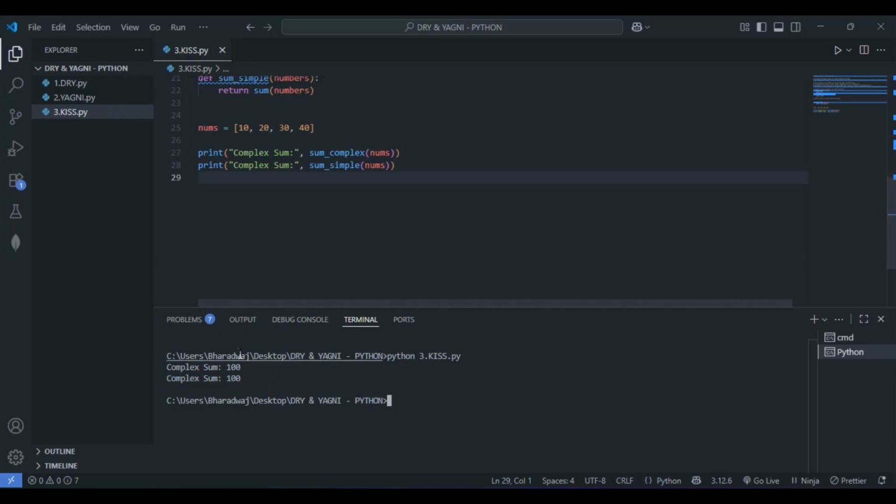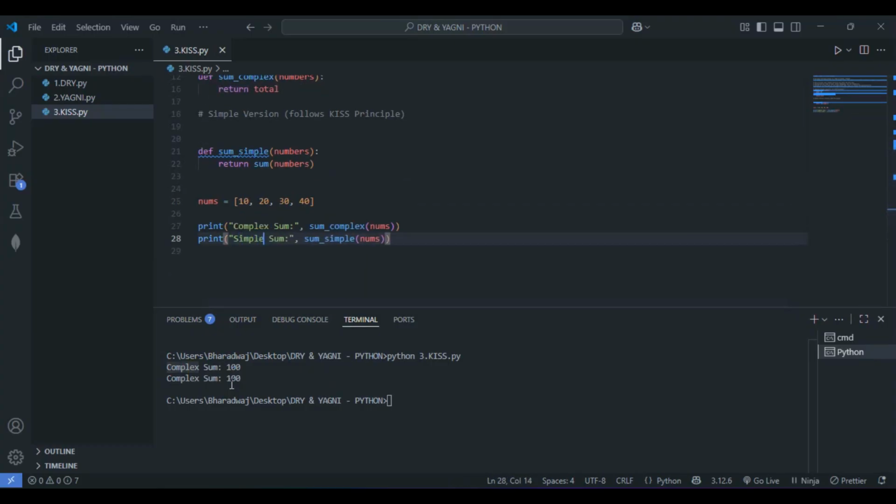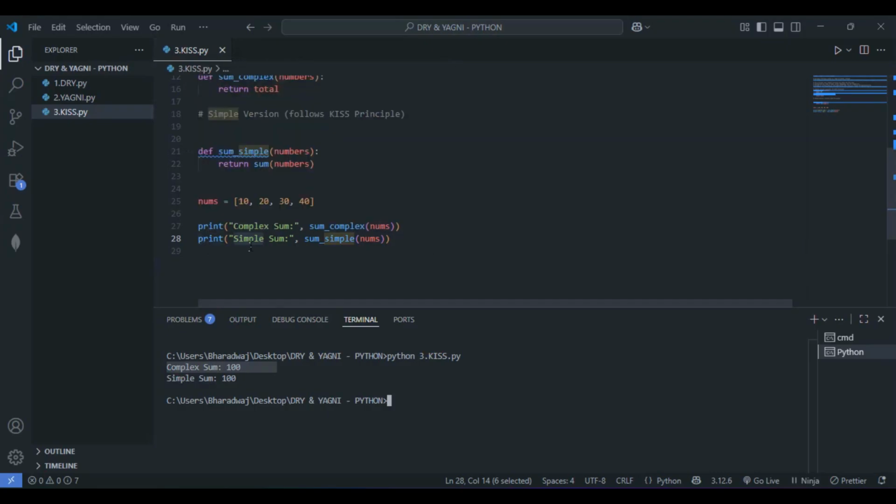So this is the complex one, and here also I have kept the complex sum. So this one actually I'll just give simple. I copy pasted, and this one I forgot to change the word, I guess. So now, yeah, now I have got the correct output, right? So I copied the same line 27 here and pasted it to line number 28. So I forgot to change the string within the strings. I gave complex itself instead of simple. So now this works absolutely correct.